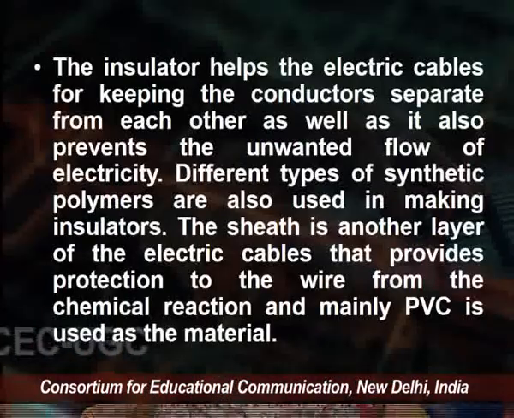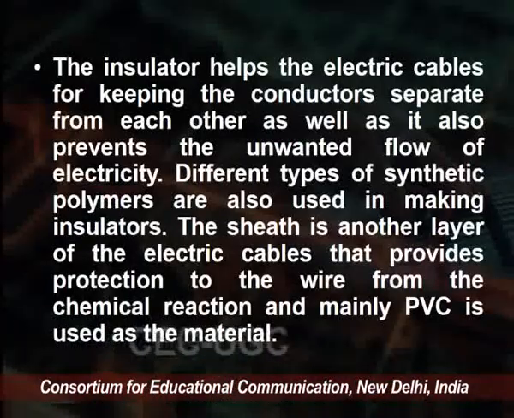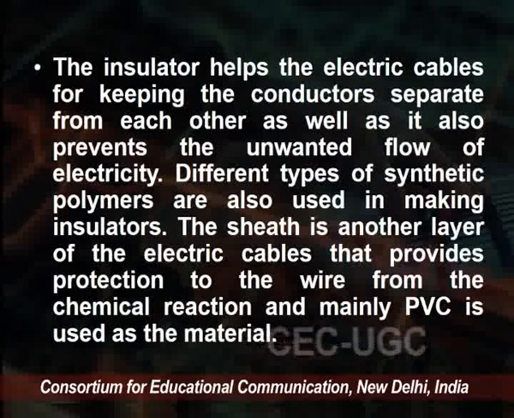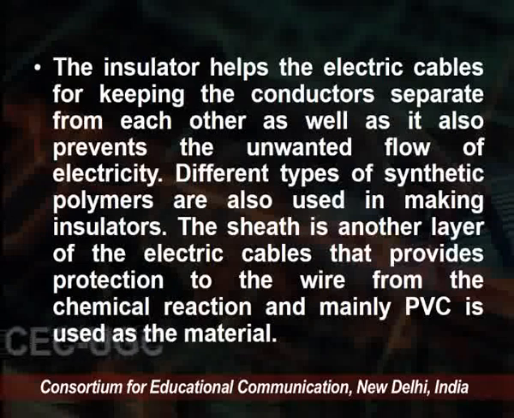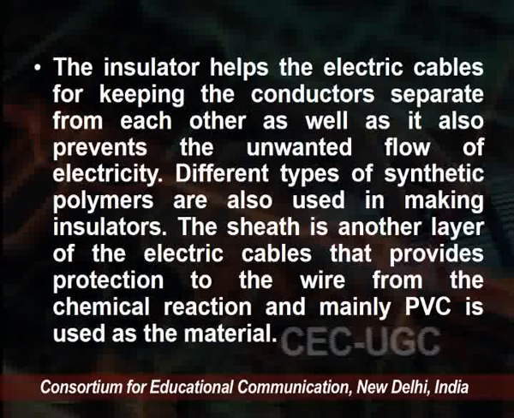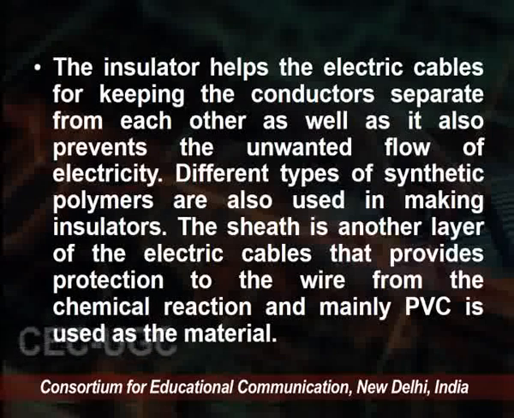It is made of silver, copper and aluminium. The insulator is another part which helps keep the conductors separate from each other, and it prevents the unwanted flow of electricity. So when we want to prevent the unwanted flow of electricity, we use the insulator. Different types of synthetic polymers are used for making insulators.